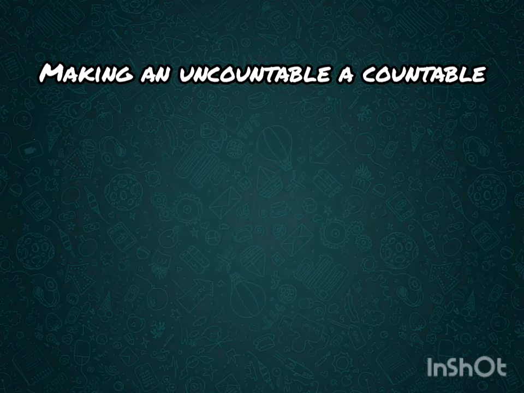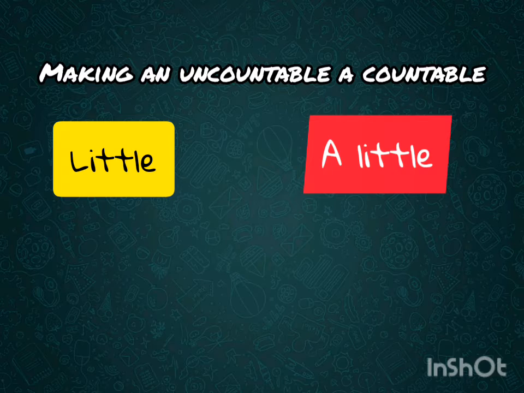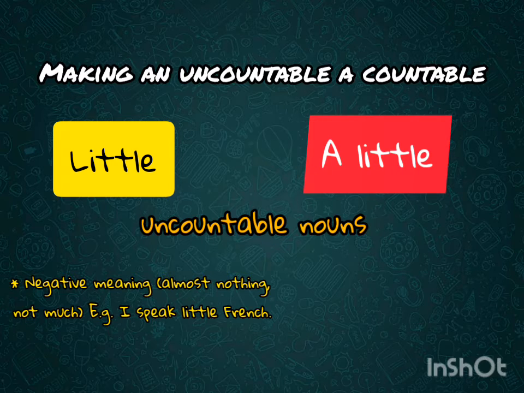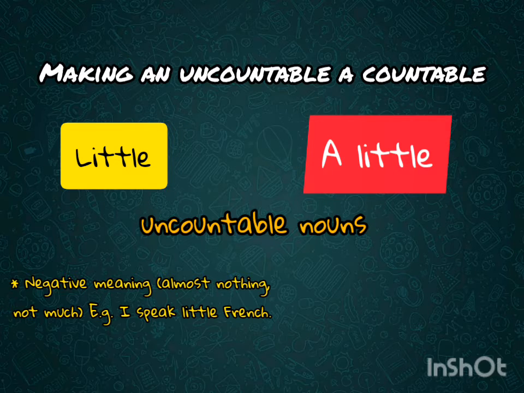In the case of quantifiers, you must pay close attention to the use of little and a little and few and a few. Little and a little are used with uncountable nouns. Little has a negative meaning. It means almost nothing or not much. For example, I speak little French. It means I don't speak much French. A little has a positive meaning. And for example, if you say, would you like a little water, it means some water.